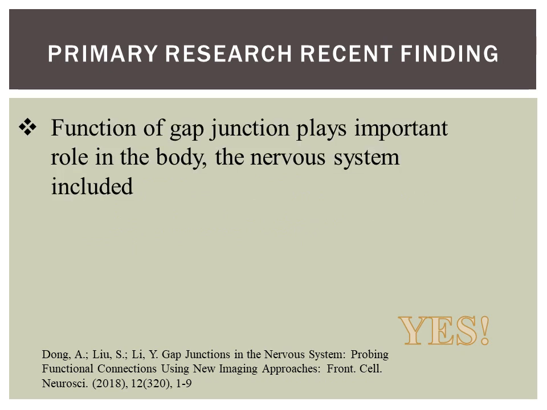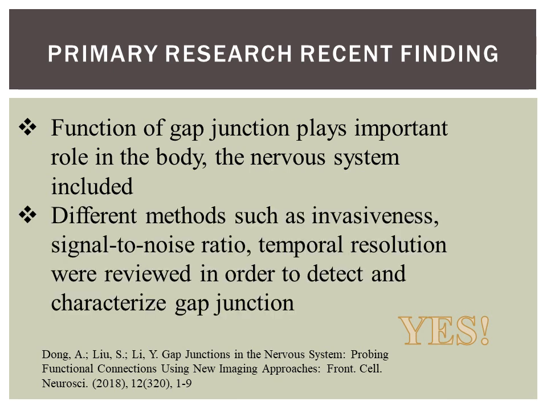The function of gap junctions plays an important role in the body, and the nervous system is no different. To measure and characterize the distribution, function, and regulation of gap junctions, we have to understand why they have an important role from a physiological and pathophysiological view.